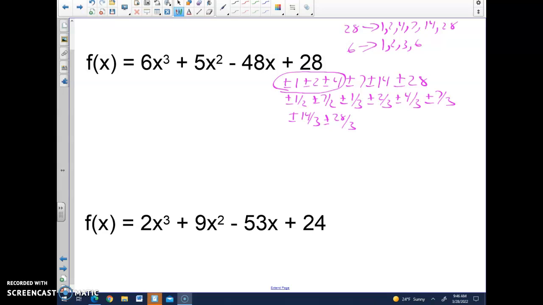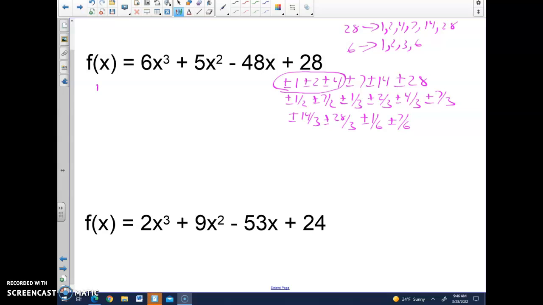And then finally, everything over 6. 1/6, 2/6 is 1/3. I have it. 4/6 is 2/3. I have it. I don't have 7/6. 14/6 is 7/3. I have it. And 28/6 is 14/3. I have it. So I have a pretty extensive list of possible solutions. You're not going to have to go through them all.